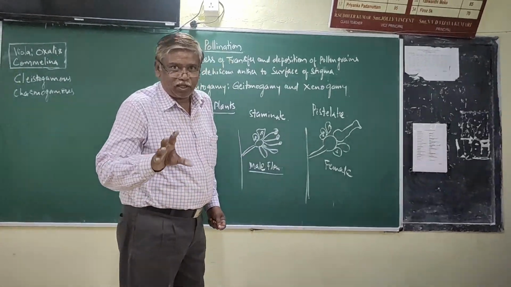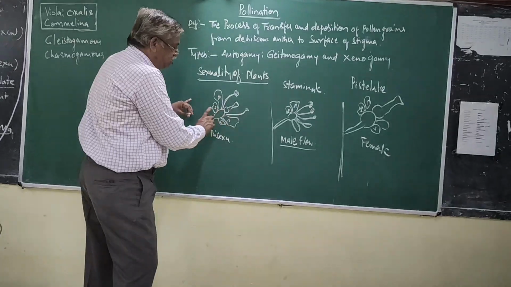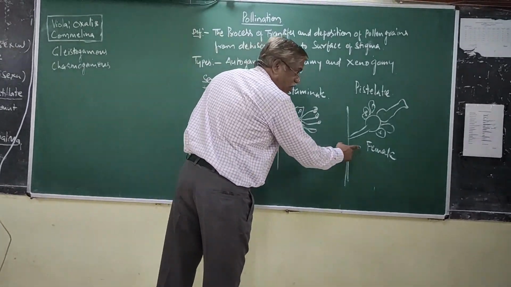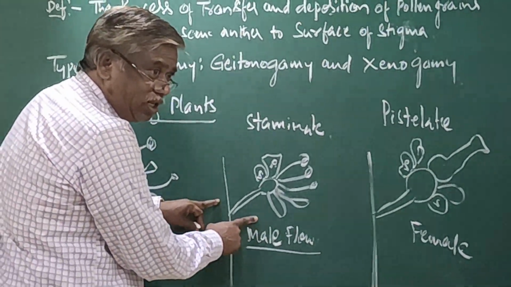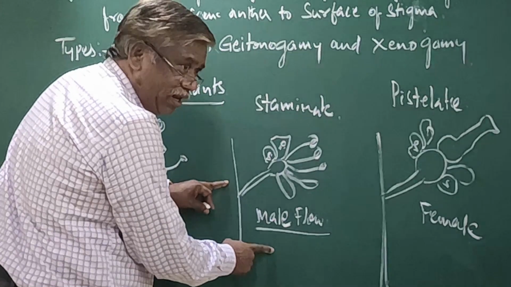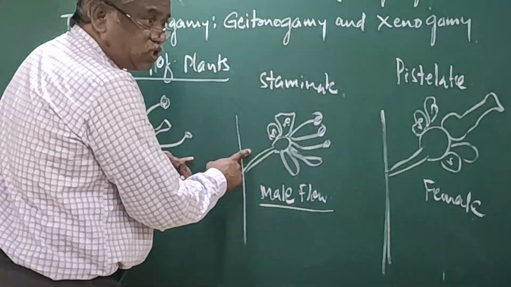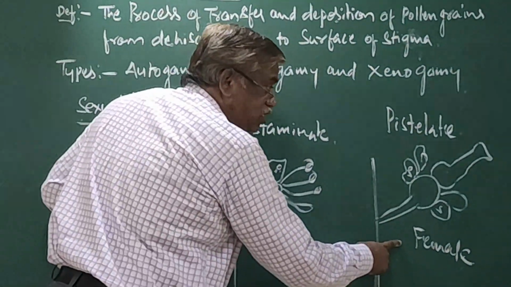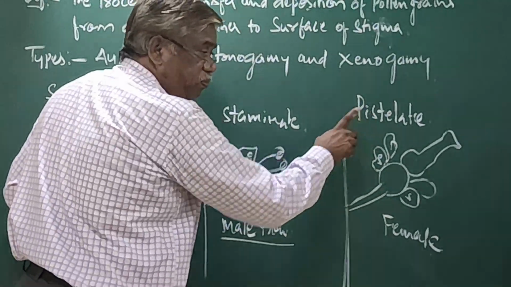Now what I am saying is, see, this is the flower, bisexual. These are unisexual flowers: unisexual male, unisexual female. A unisexual male flower is called staminate. A unisexual female flower is called pistillate.